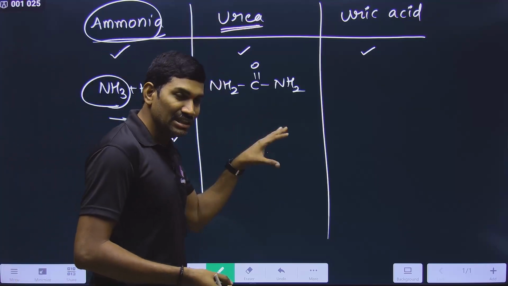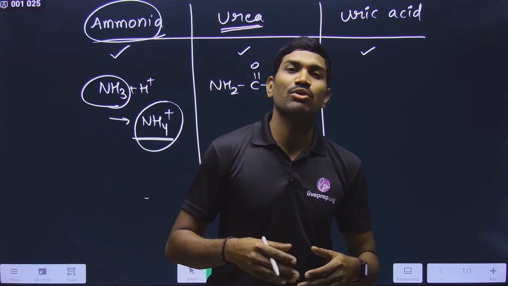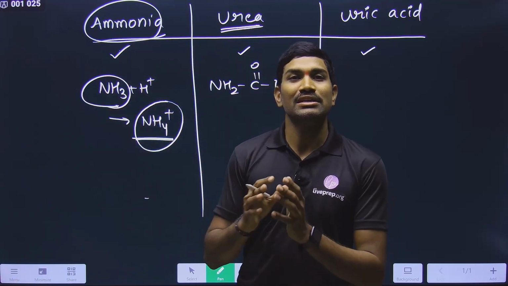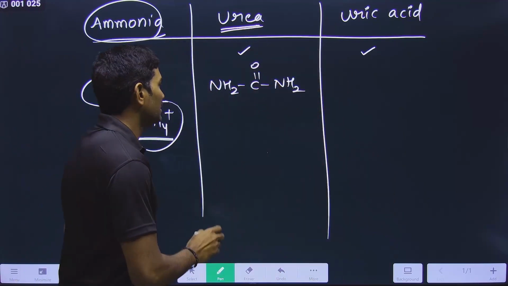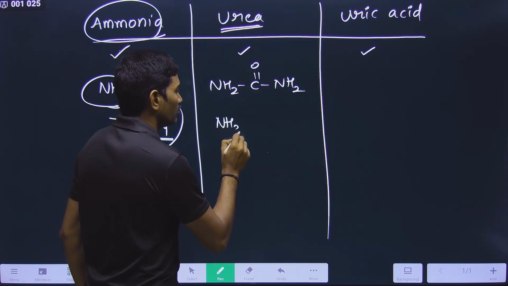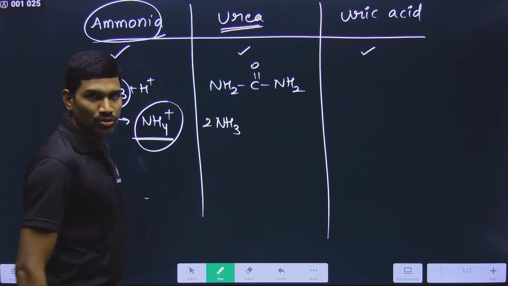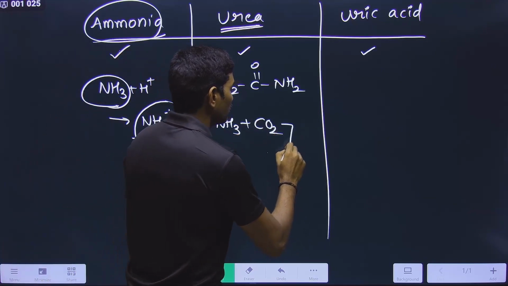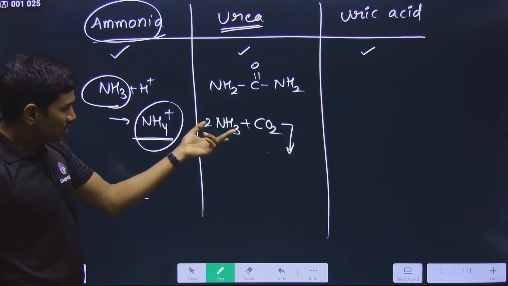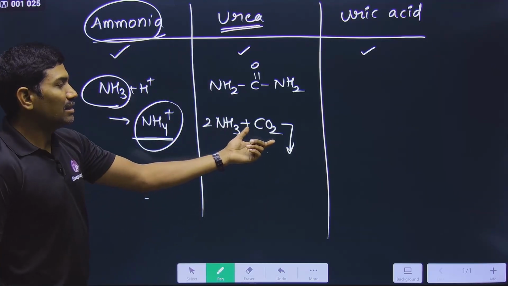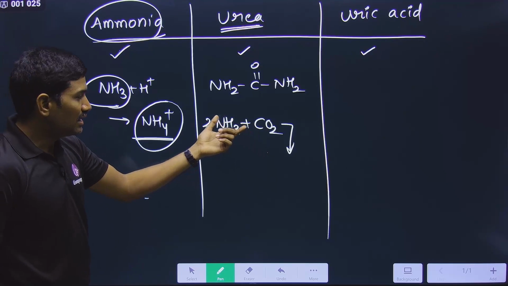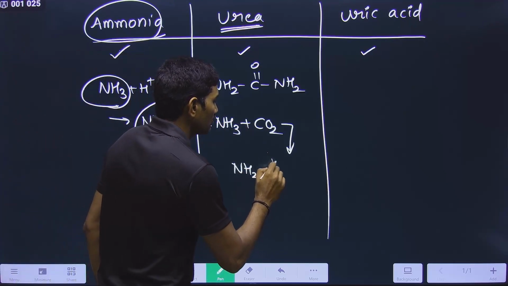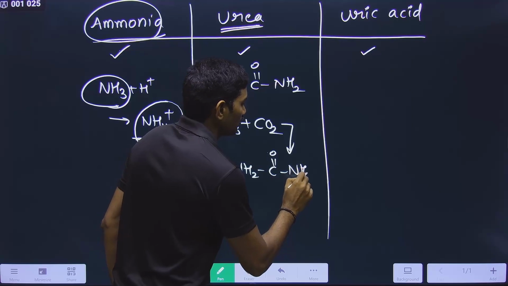Even in the ureotelic organisms, this NH3 group is released. So two NH3 groups combine with CO2. Observe carefully. So that now this ammonia in combination with carbon dioxide is ultimately converted into urea, NH2 CO NH2.